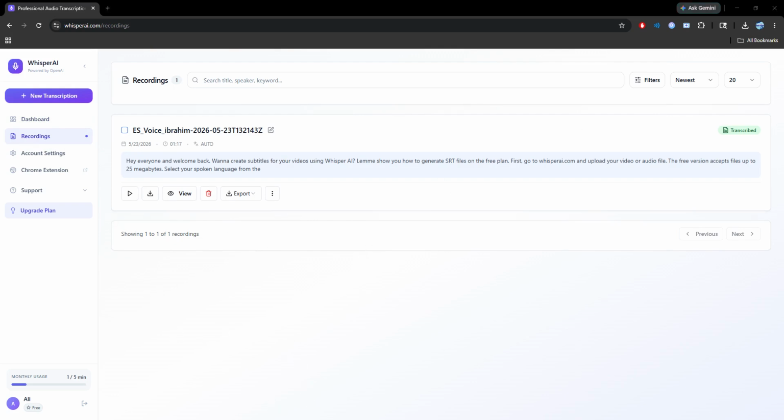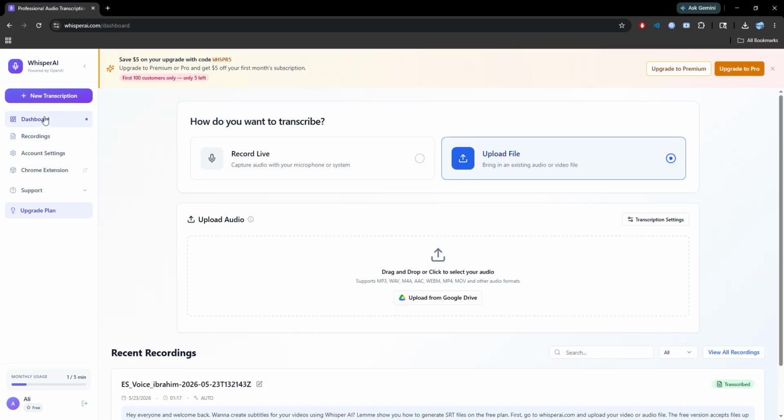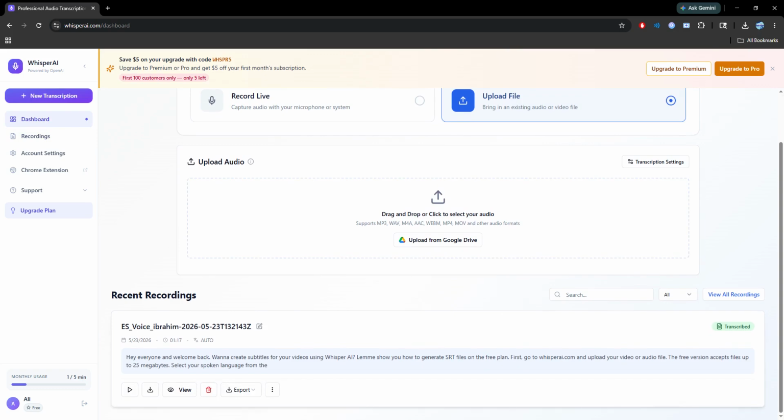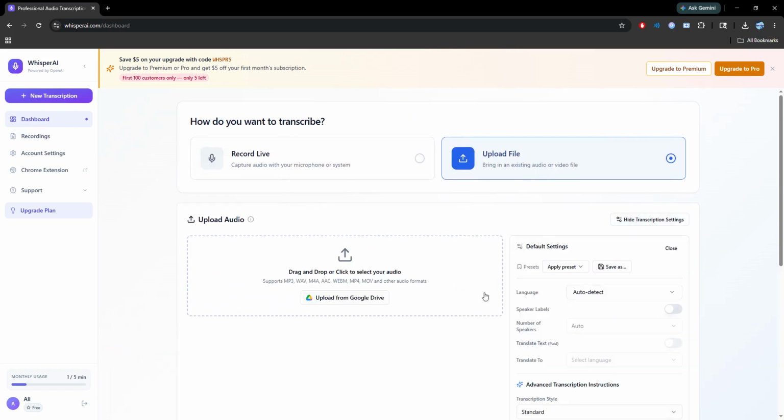Fourth, on the command line version, ffmpeg must be installed correctly. The file not found error, ffmpeg error, means your system cannot find ffmpeg. Reinstall ffmpeg and add it to your system path.